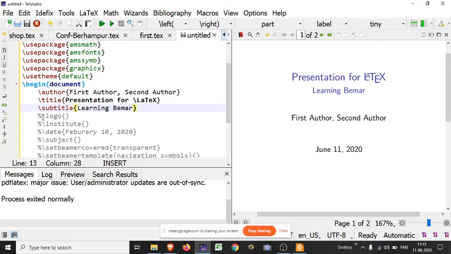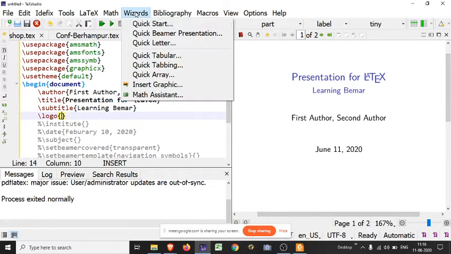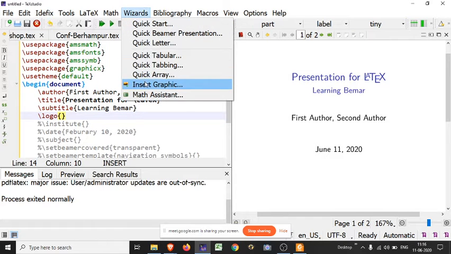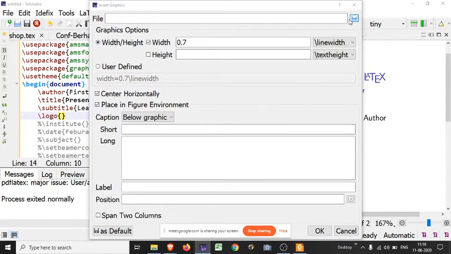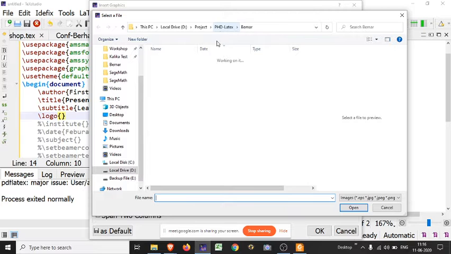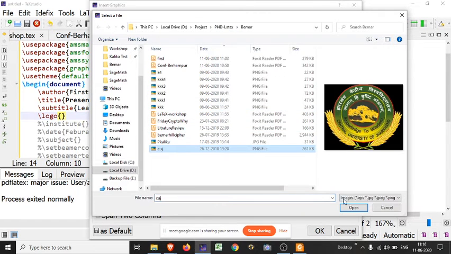If you want to put the logo of your institution, most of those who are currently doing research or are in the PG final year and have to submit their research have to insert a logo, either here or here. You may use your logo here. For inserting, click here and insert figure, then insert graphic. There is the logo. Suppose I am using this logo.